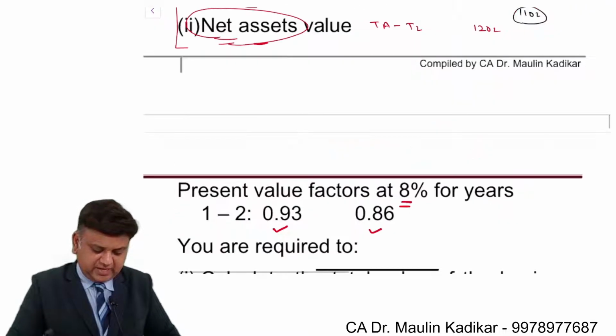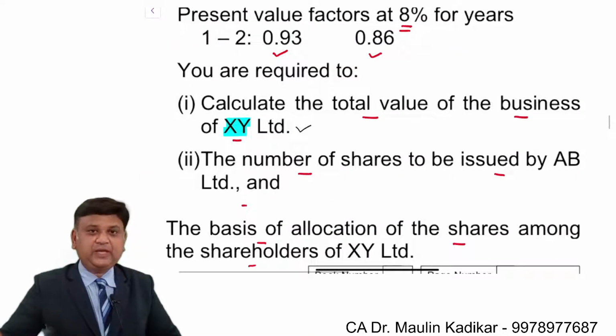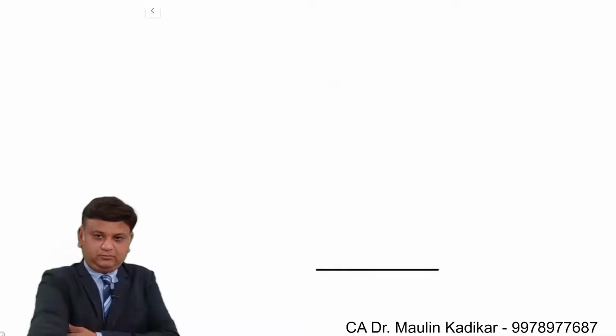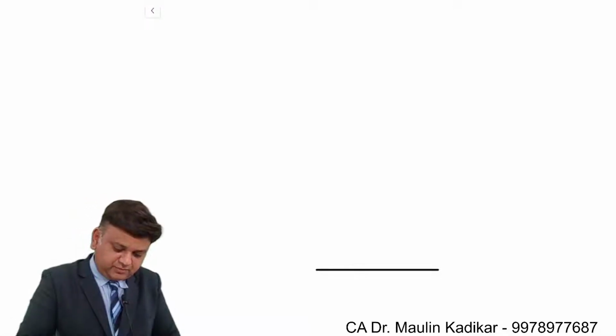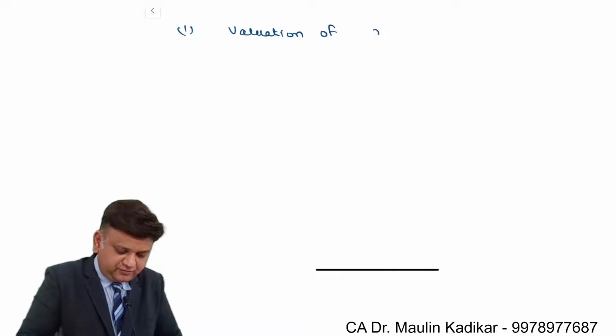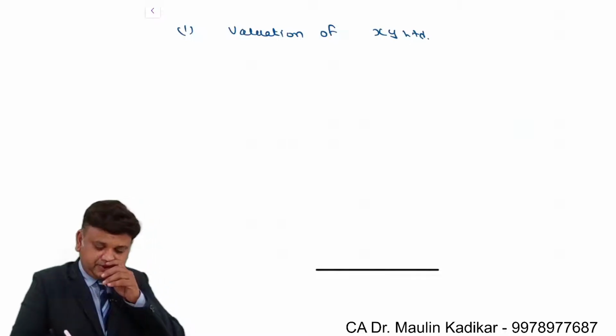And this is the answer we are required to give in the first part of the question. So write down the answer of the question. Answer for the first question: valuation of XY Ltd for the purpose of acquisition.